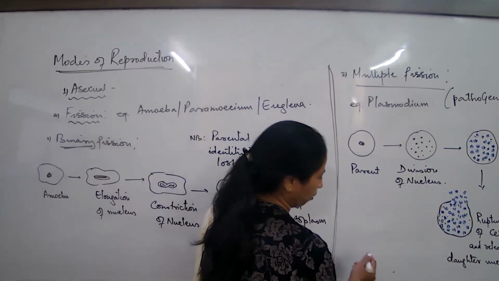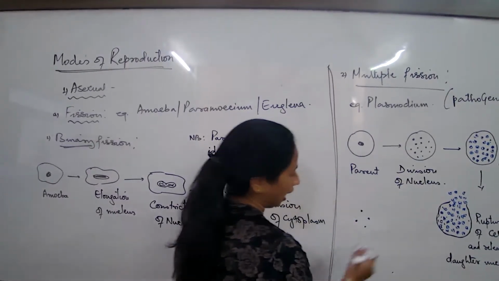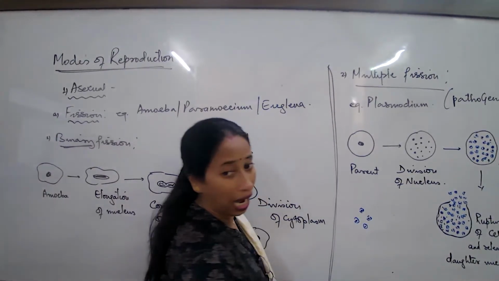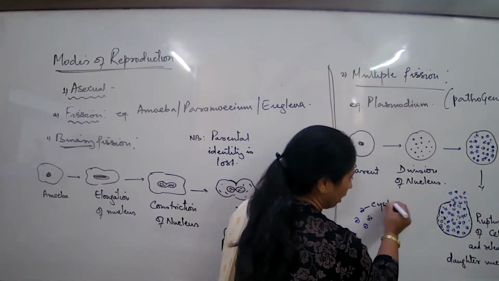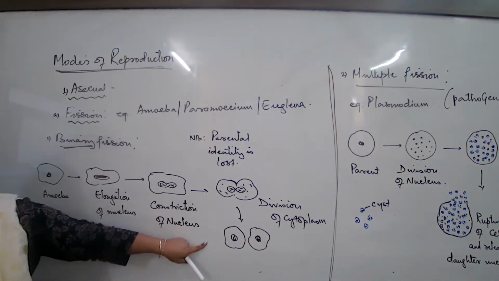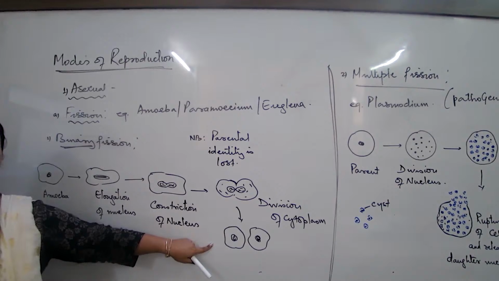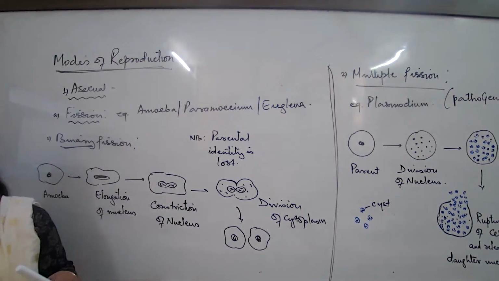Now that I talk about one of these daughter nuclei, the method does not end here. What has happened? This daughter nucleus has got an outer protective wall. This outer protective wall is known as the cyst wall. Did we come across anything like this? In this binary fission method, the daughter cells which are formed are only two. So chances of survival become lesser, no? In case they come across any unfavorable conditions, they are dying out.